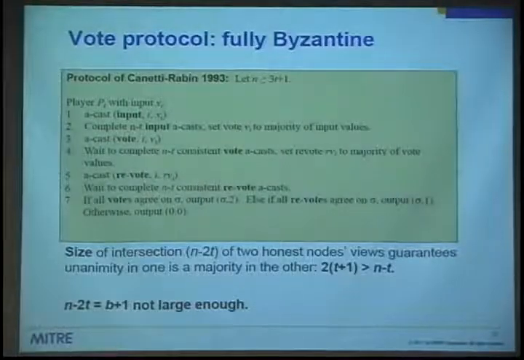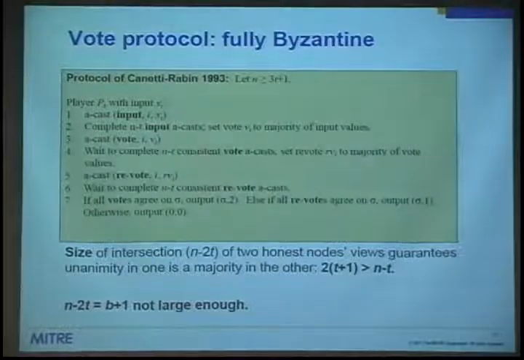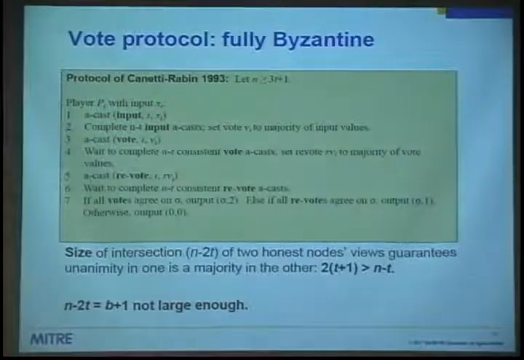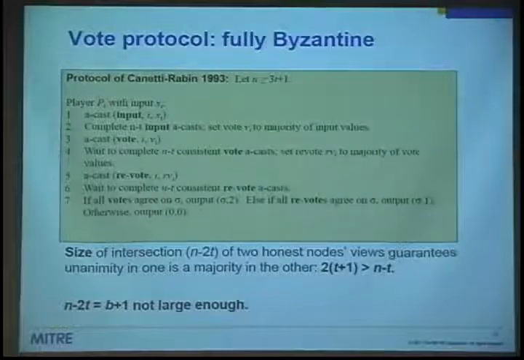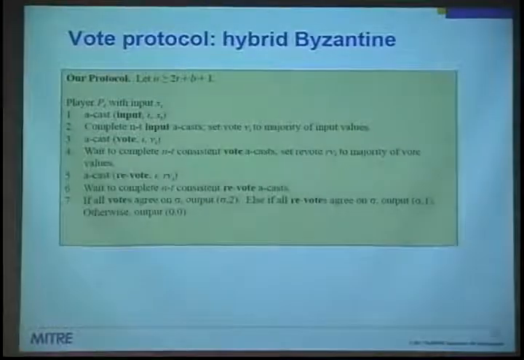And I just want to give you a little bit of detail about how the vote protocol translates, because there are other details in the paper, but this one I can actually give you. I'm not going to go into the details, but this is the protocol from Kennedy and Rabin for the vote protocol. And one of the key pieces of logic here is the size of the intersection of 2 honest nodes' views. Remember, they each wait for n minus t. So the intersection size is n minus 2t. And the fact that that's at least t plus 1 guarantees that if one of them sees everybody saying the same thing, then the other one sees a majority of them saying the same thing. Okay. Great.